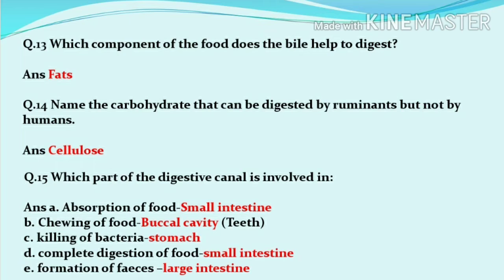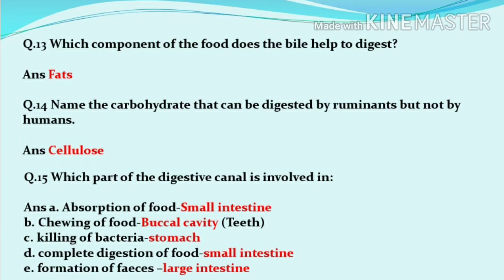Now the next one. Which component of food does bile help to digest? And that is fat. So fat is digested by bile. Name the carbohydrate that we cannot digest but the ruminants can digest. Ruminant means animals like cows and buffaloes. So the correct answer is cellulose. Cellulose is that carbohydrate, बच्चों, which can be digested by herbivores only.